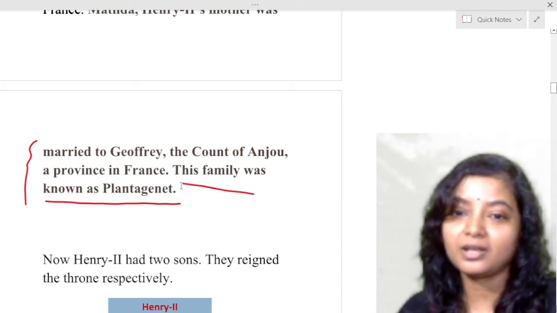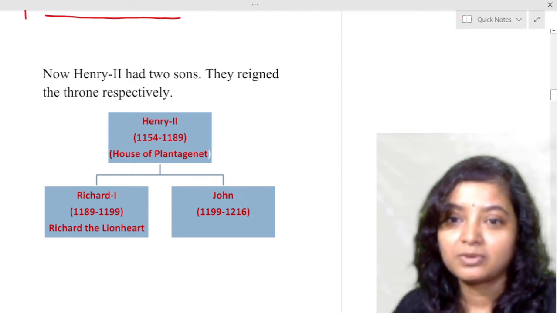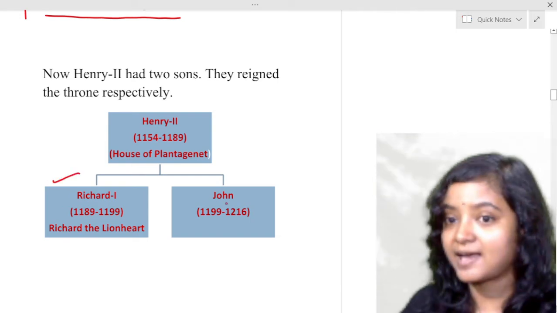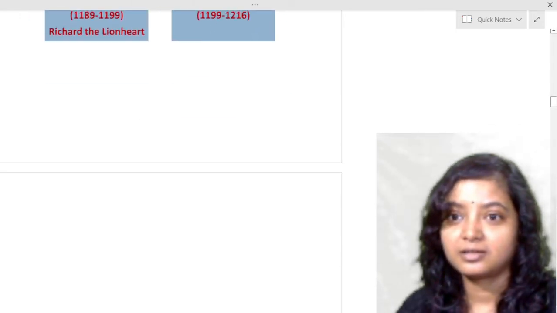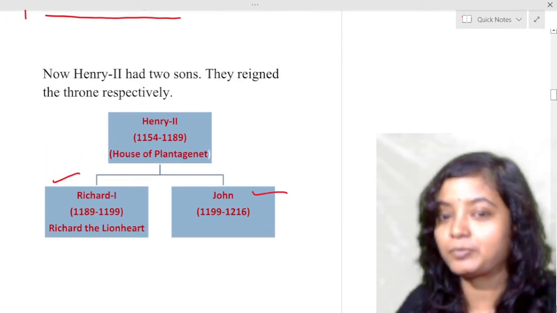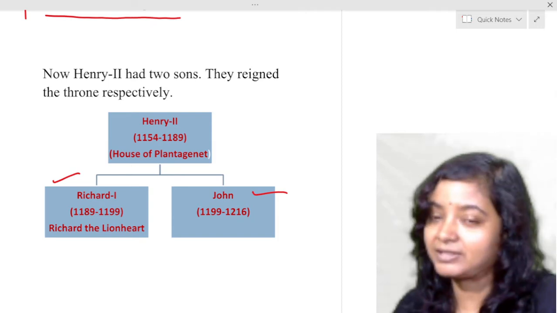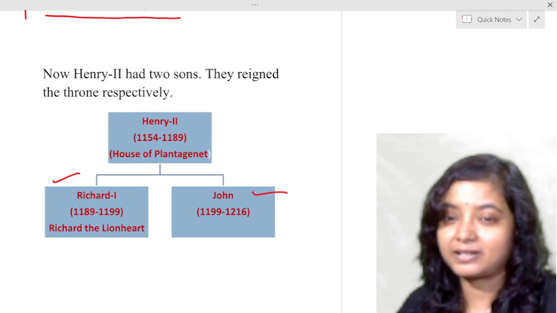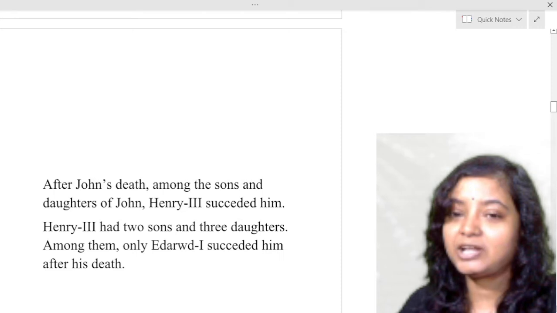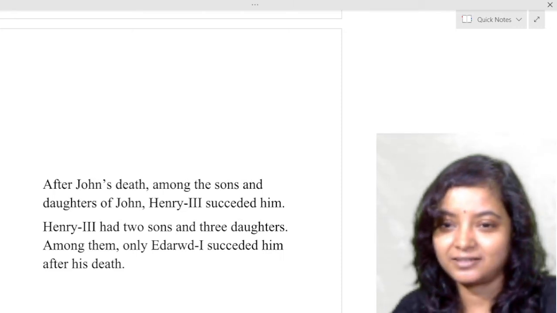Okay. Now Henry II has two sons: Richard the First and John. Have you cleared the House of Plantagenet? You must clear every term and every point. It will help you to understand the history better. Whenever you read a term like Plantagenet, you should know what it is, so you don't get confused. And now, after John's death, among the sons of John, Henry III succeeded.